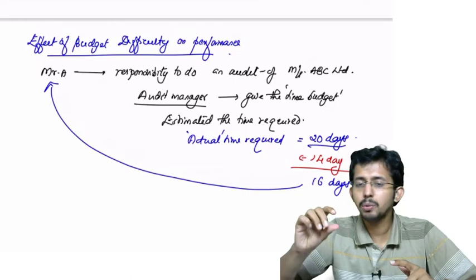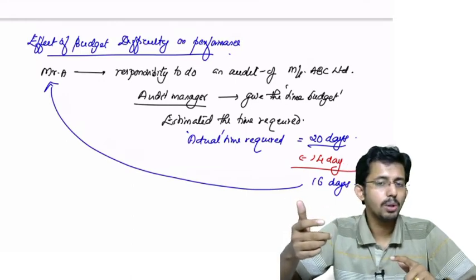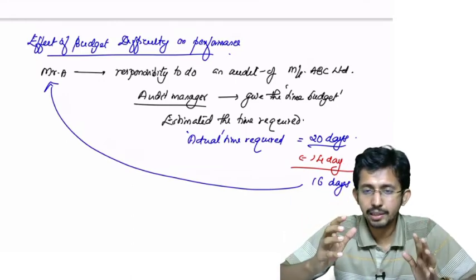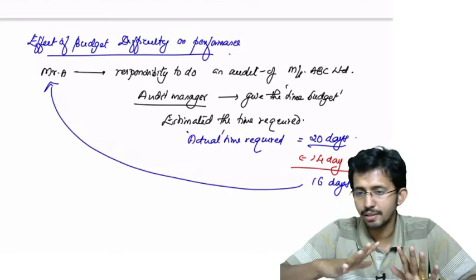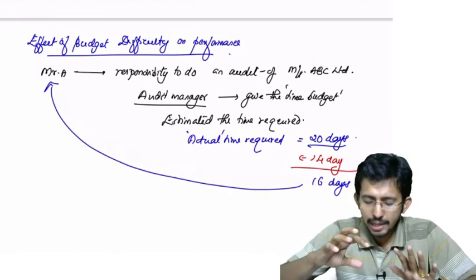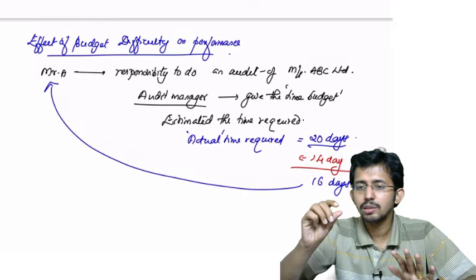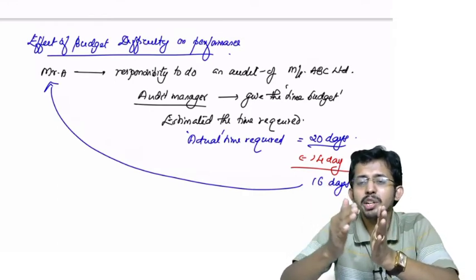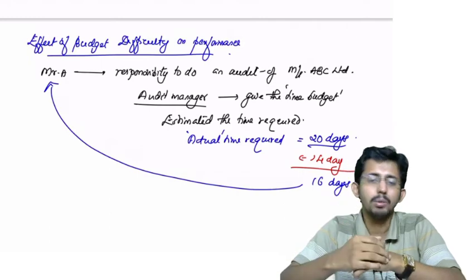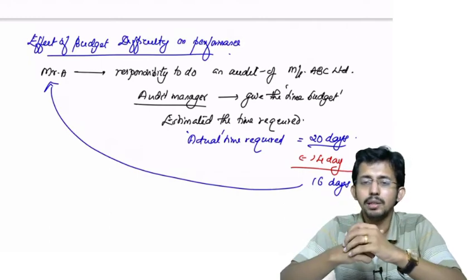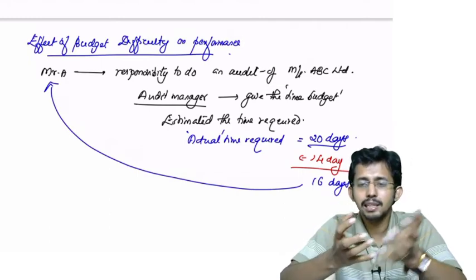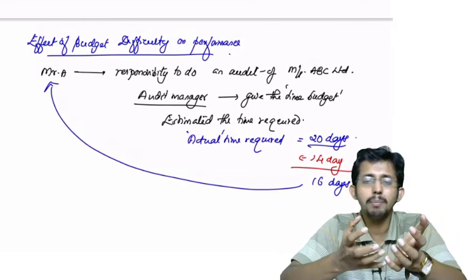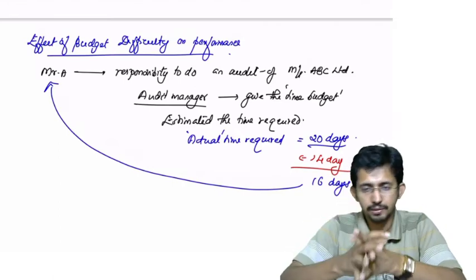Okay, I will have to work a little overtime, or I will have to be more productive, more effective, more efficient. So what will happen when the budget was pruned, meaning budget time was reduced by a small amount? What is happening? The efficiency of the person who is required to execute the budget is increasing.